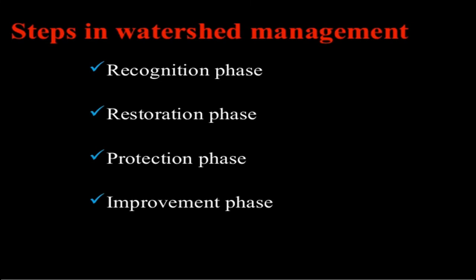Steps in watershed management: these are the phases which we have to see in watershed management. The question gives them as they are, like these steps given as 1, 2, 3 and so on in a jumbled manner, and asks you to arrange the phases in the correct sequence. So we have to remember the steps in this sequence only, friends. We have to remember the steps in the sequence as given here: recognition phase, restoration phase, protection phase, improvement phase.